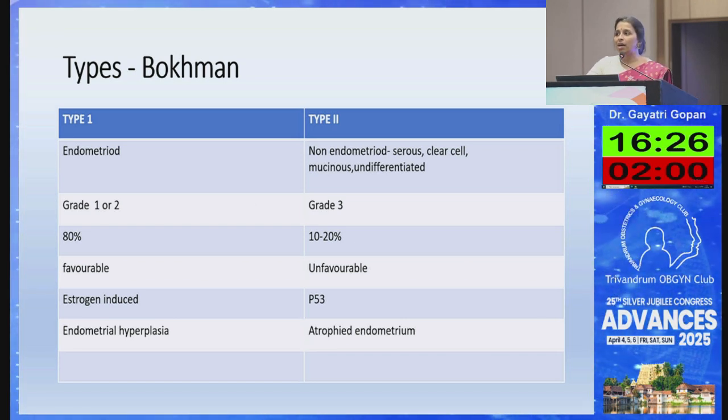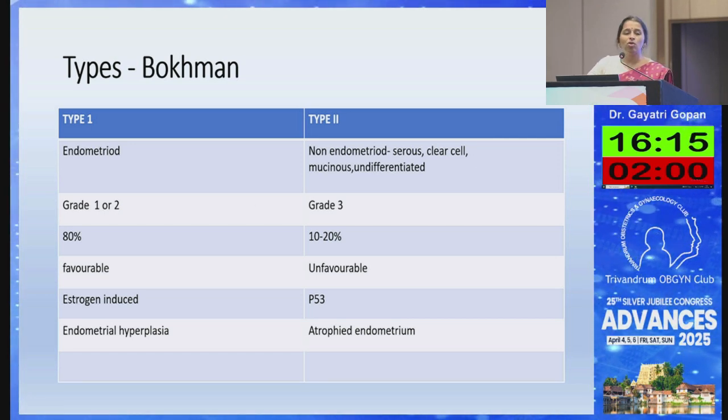Type 1 had low-grade endometrioid histology, grade 1 tumors, which were estrogen receptor dependent and had a better prognosis. Type 2, the Bokhman classification, deals with varied high-grade histologies, which are P53 dependent and may arise in an atrophic endometrium.